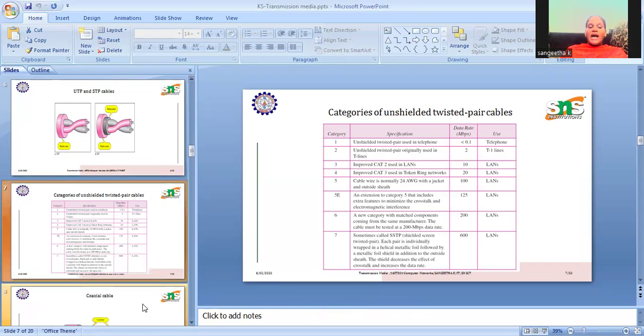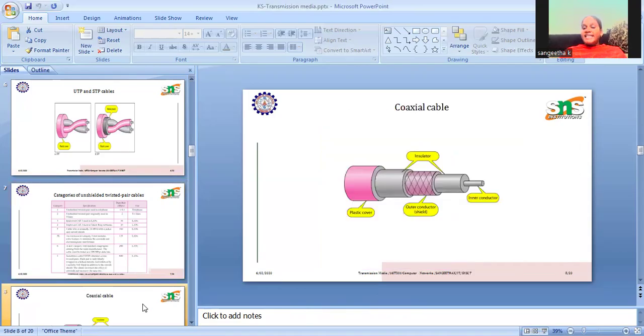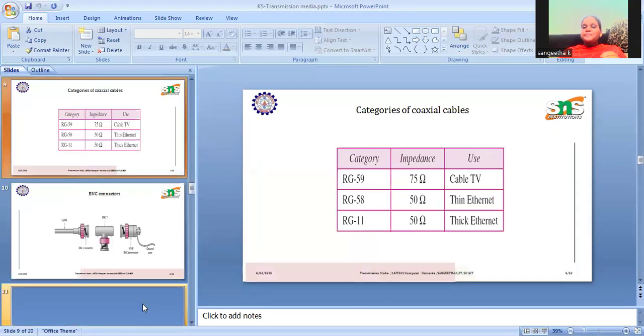And next, we have the coaxial cable. The existing twisted pair cable has two conductor materials covered by plastic covers. In coaxial cable, an inner conductor and an outer conductor are used, covered by insulation material like plastic. The conductor material will be copper, covered by two insulators, inner and outer.